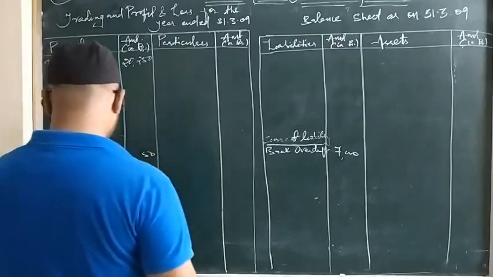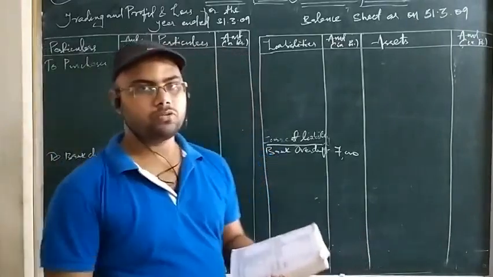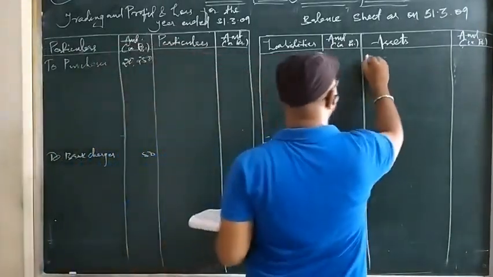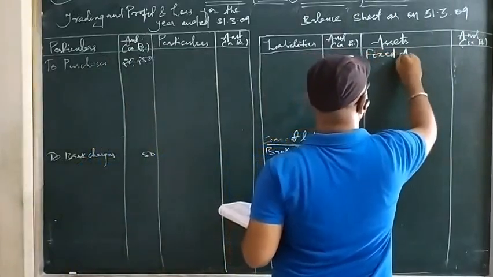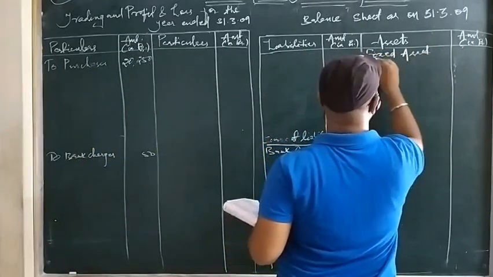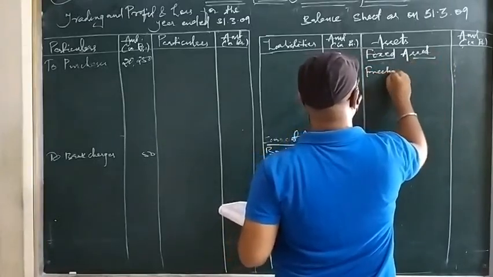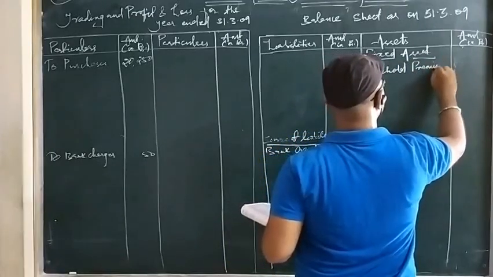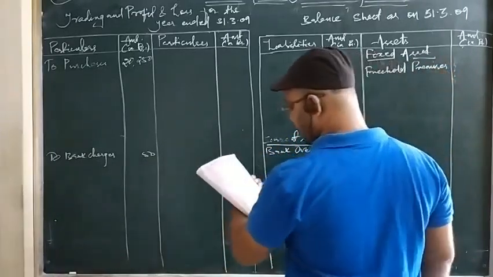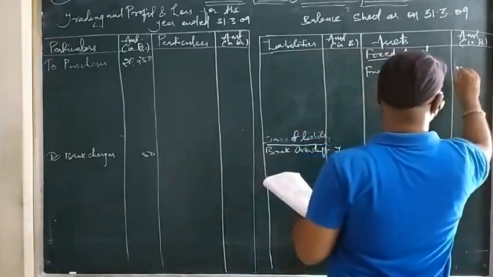The next, freehold premises. Freehold premises indicates a building, so it is a fixed asset. We will write here, fixed asset, freehold premises. Premises indicates a particular building, and buildings are fixed assets. So freehold premises is 10,000.